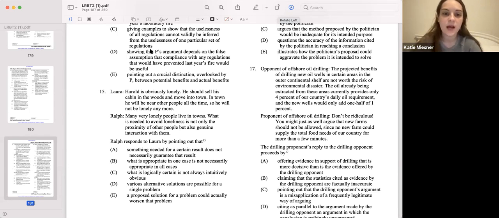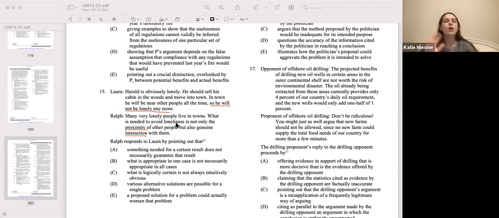Great. So let's figure out what the argument is here. Laura is saying that Harold should move into town, and because in town he will be near other people, he will not be lonely anymore. So basically, if Harold moves to town, he won't be lonely anymore. And Ralph is arguing back and saying many very lonely people live in town. So it's not necessarily true that Harold is going to stop being lonely. And the reason for that is it's not only the proximity, but also the interaction. So it's not enough for Harold to move into town. He's also got to have good interactions with people.